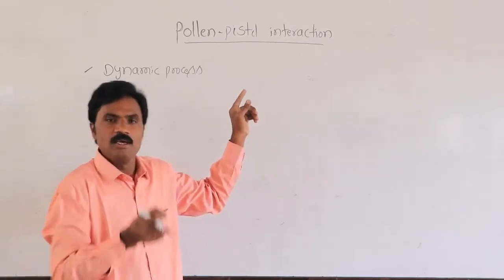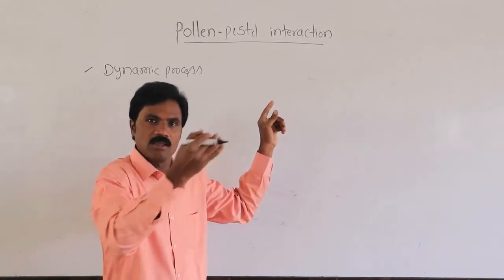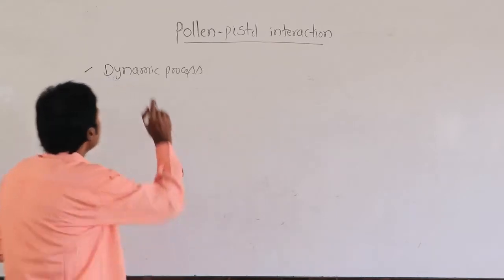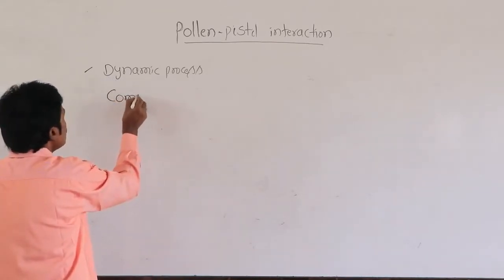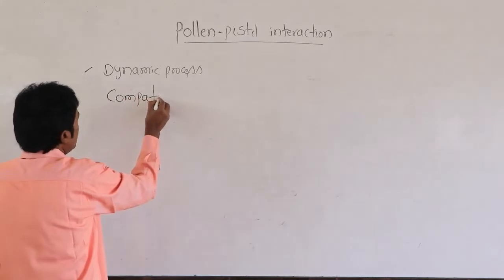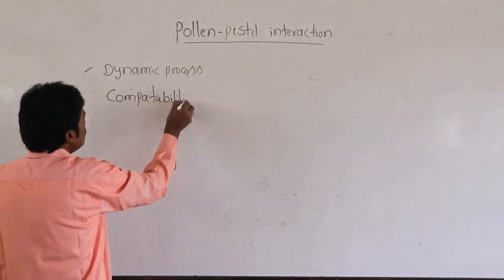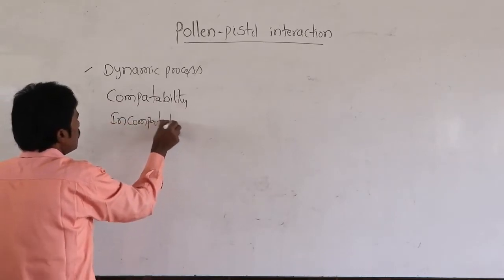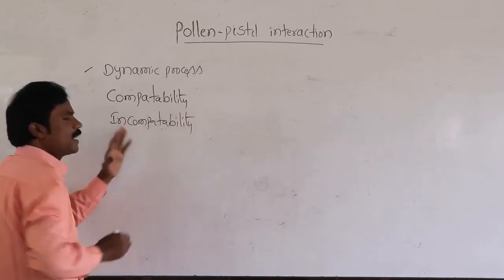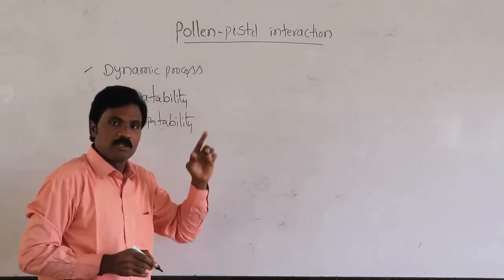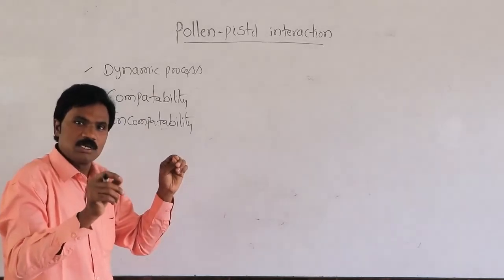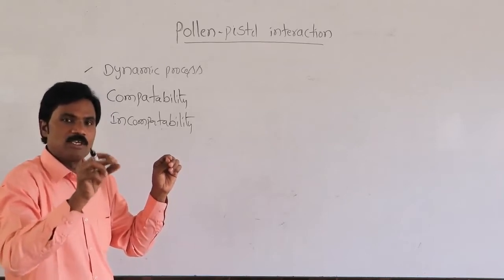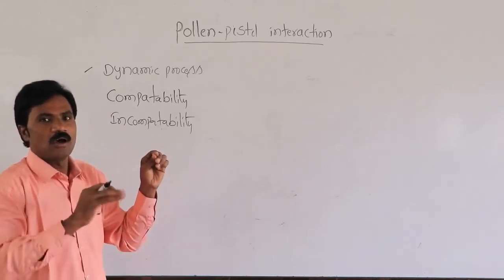Similar type means the same species, and that is what we call compatibility. Why it is dynamic: whether it is compatibility or incompatibility, that means the ability of the pistil to recognize whether the pollen grains are of the similar species or dissimilar.